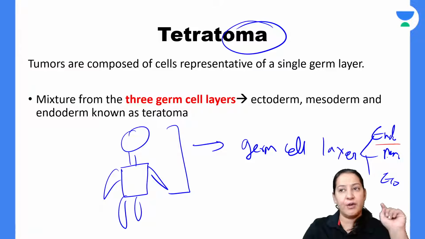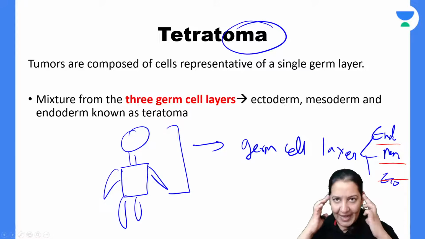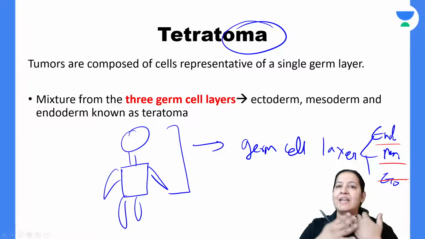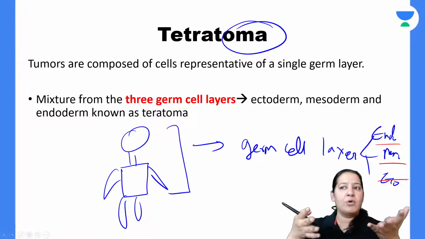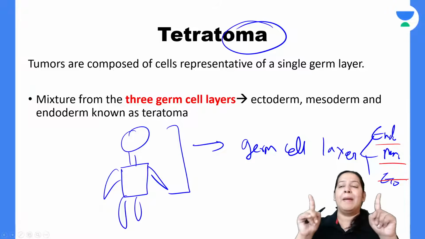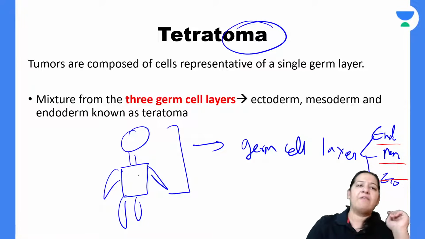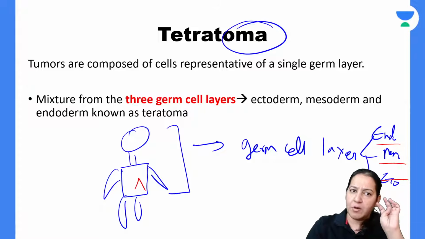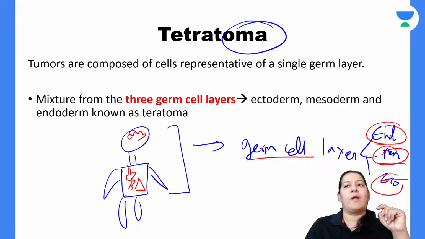You may have studied in your childhood in embryology which organ develops from which germ cell layer. The brain, the CNS, develops from ectoderm, the skin develops from ectoderm, the muscles develop from mesoderm, and so on. Each organ is made up of one of the germ cell layers. So whenever we have a tumor of any organ, the liver, the brain, the GIT, that germ cell layer tumor is there: either endodermal, mesodermal or ectodermal.